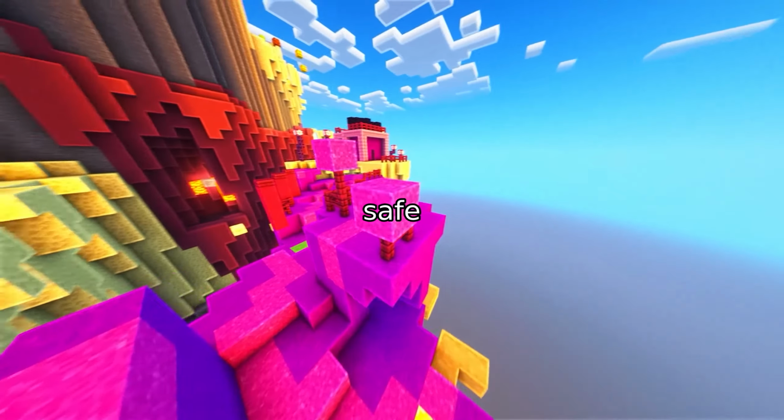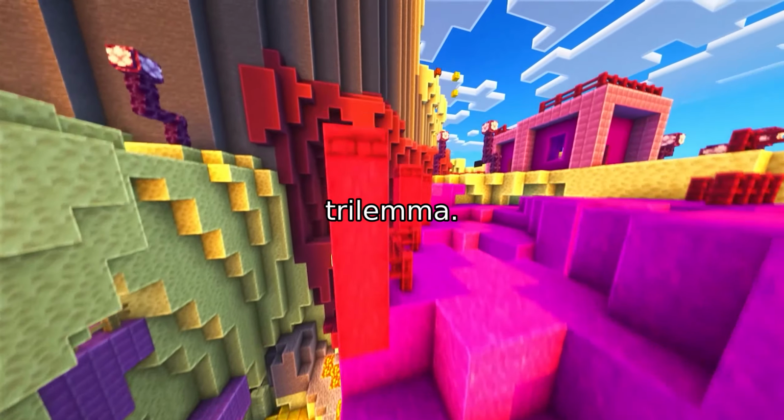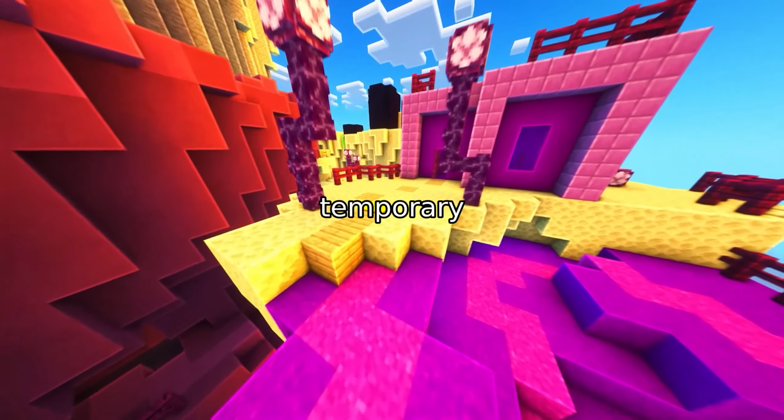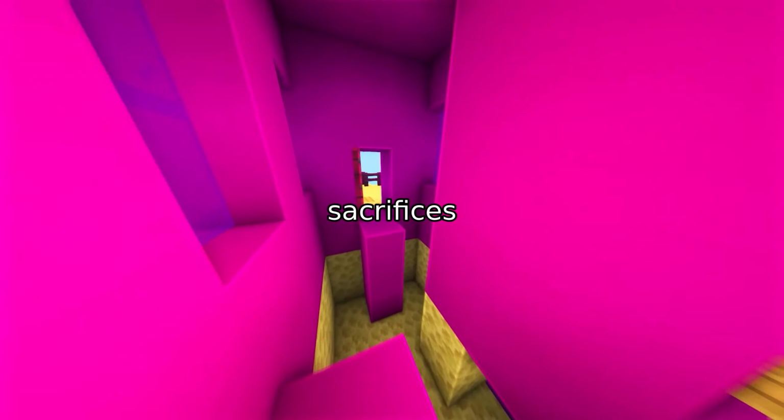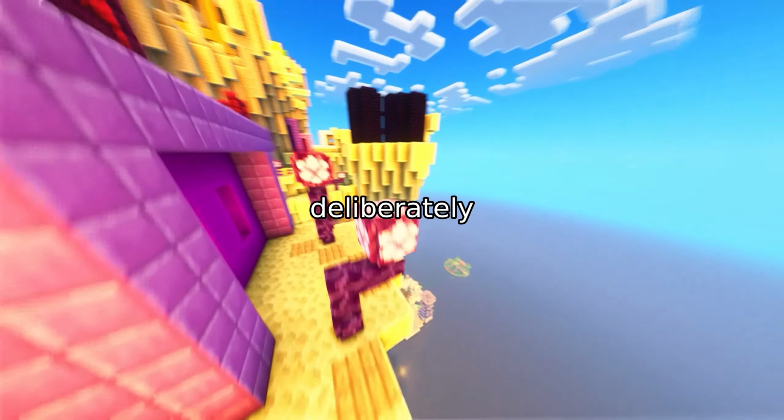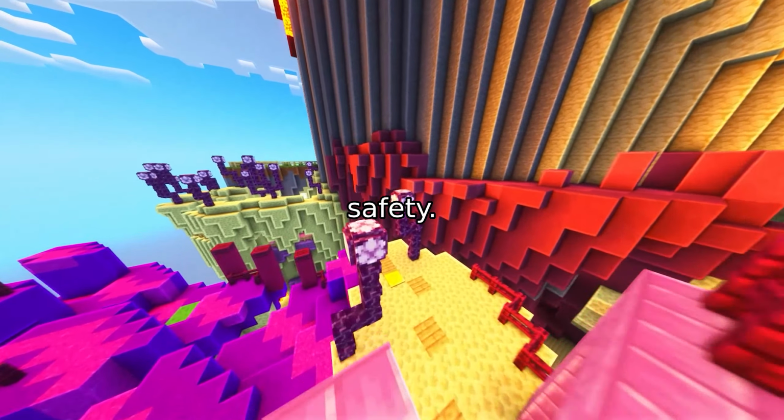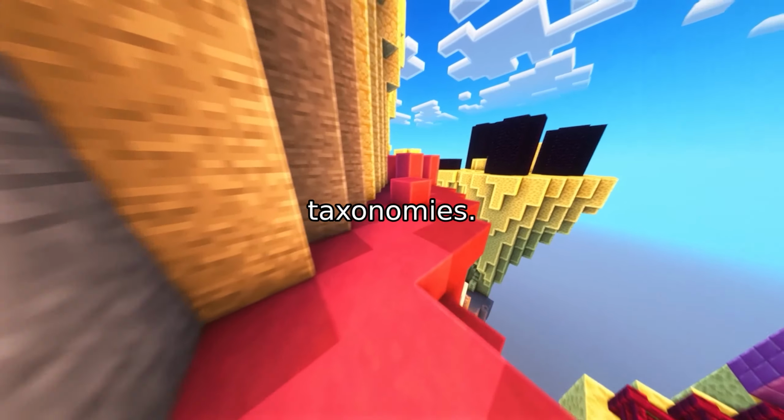So how do we actually build safe systems today? We accept the trilemma. Modern containment strategies are not temporary patches. They are mandatory sacrifices of logical expressivity, deliberately selected to rescue a decidable fragment of safety. We see this in four main architectural taxonomies.